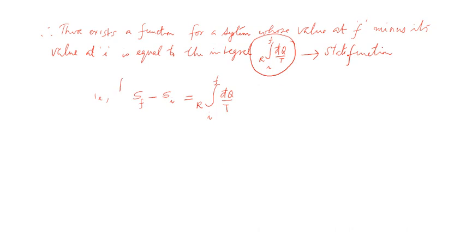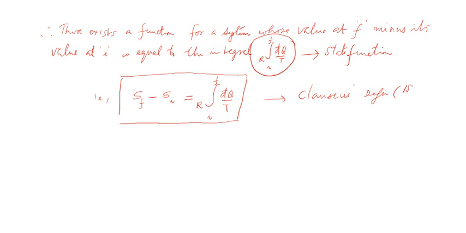So this is the way in which entropy was mathematically defined by Clausius. This is the Clausius definition, and this definition came in the year 1865. You can see that it was years back. The Clausius thermodynamic definition of entropy.